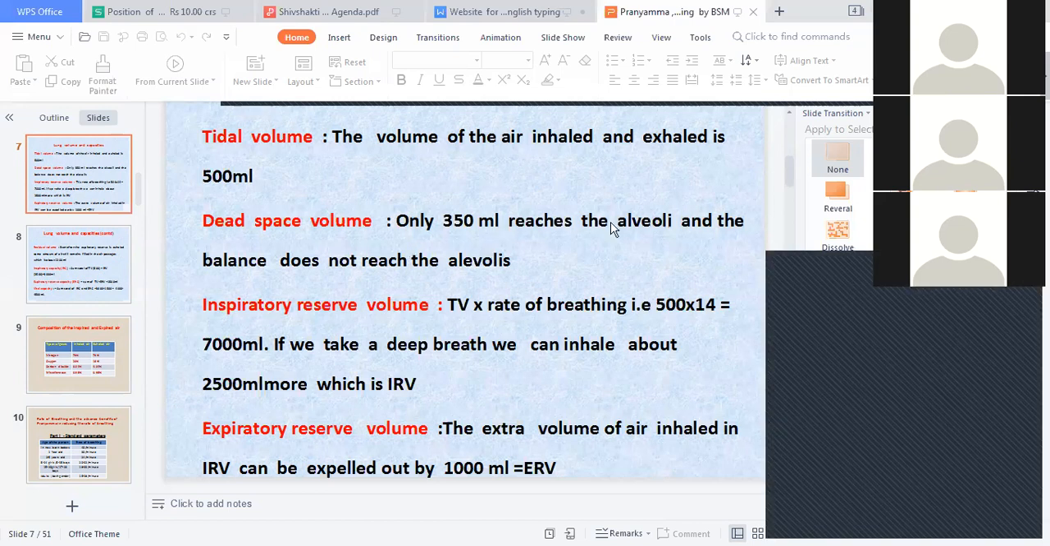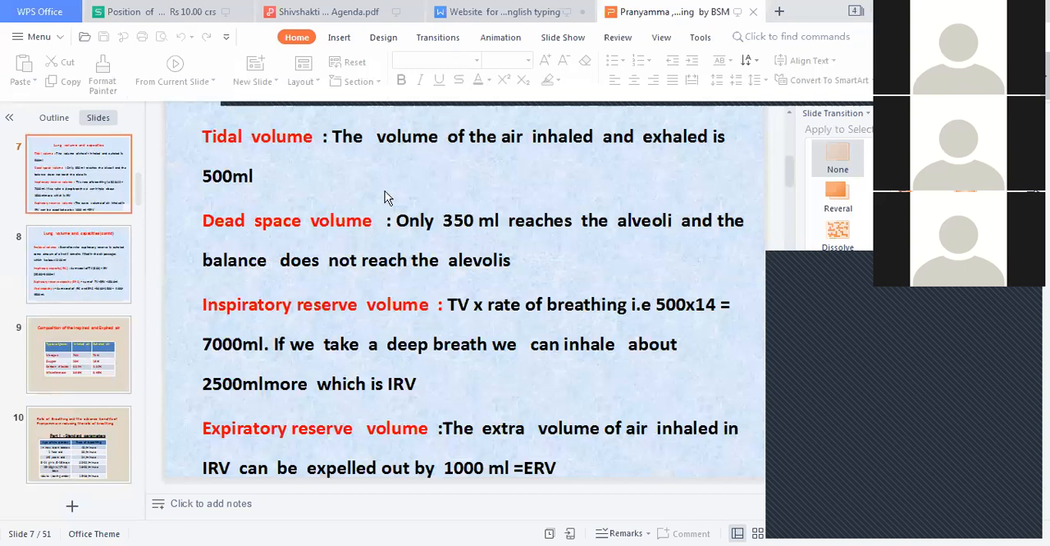Only 350 ml reaches the alveoli, and the balance does not reach the alveoli. So 150 ml lies either in the windpipe, or in the bronchial tubes, or in the bronchioles. Bronchioles, that is part of this. Okay. So 350 ml ही आता है.